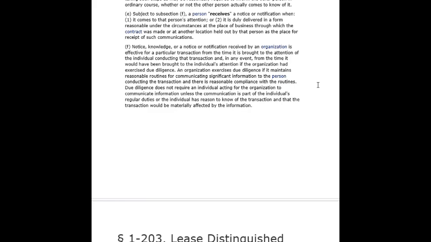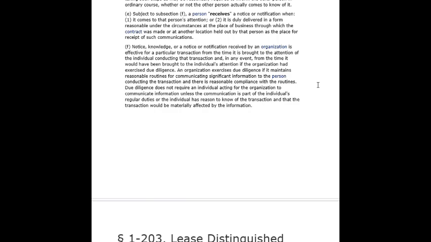F. Notice, knowledge, or a notice or notification received by an organization is effective for a particular transaction from the time it is brought to the attention of the individual conducting that transaction and, in any event, from the time it would have been brought to the individual's attention if the organization had exercised due diligence. An organization exercises due diligence if it maintains reasonable routines for communicating significant information to the person conducting the transaction, and there is reasonable compliance with the routines.